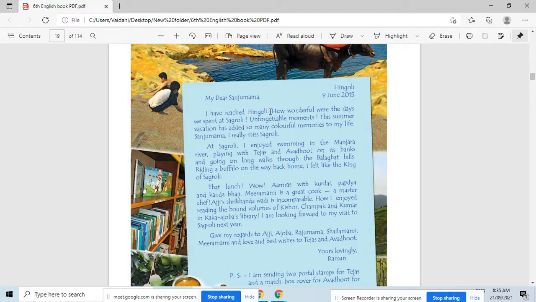Then he writes next here, "How wonderful were the days we spent at Sagroli." Raman had summer vacation, and he spent all his summer holidays at Sagroli. So when he reached Hingoli, immediately he wrote this letter to his uncle, "Dear Sanju Mama." He writes here, "How wonderful were the days we spent at Sagroli." So he talks about those days here.